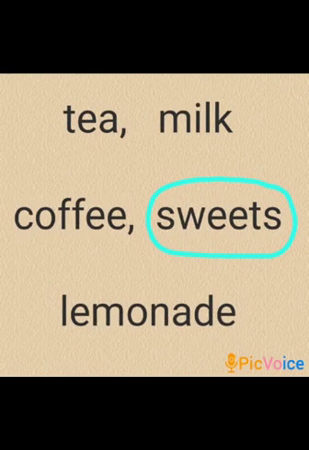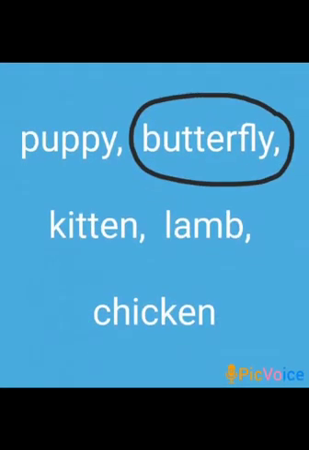Tea, milk, coffee, sweets, lemonade. Now children, which is the odd one? Sweets. Why? Because tea, milk, coffee and lemonade we drink, but we don't drink sweets. We eat sweets. Puppy, butterfly, kitten, lamb, chicken.